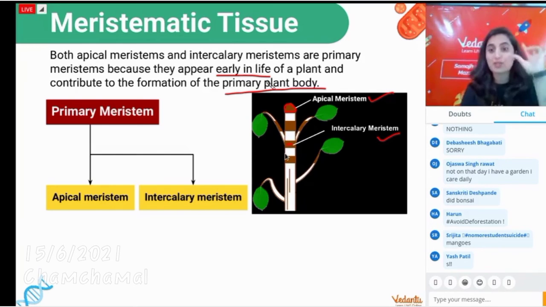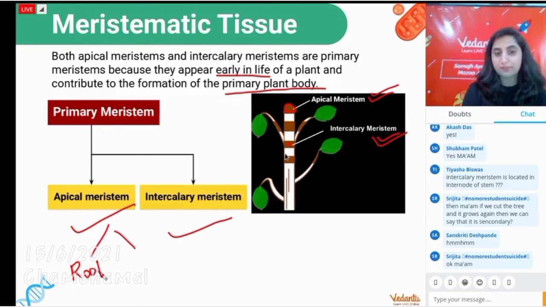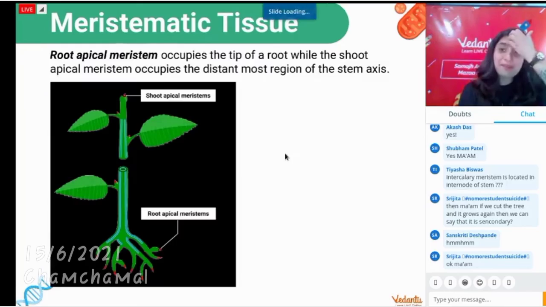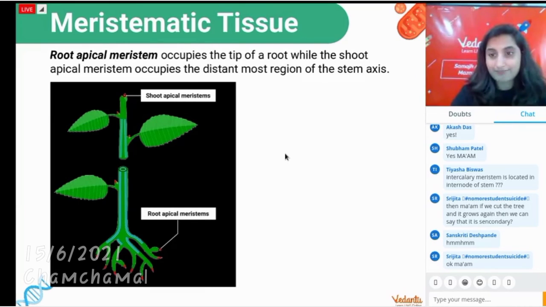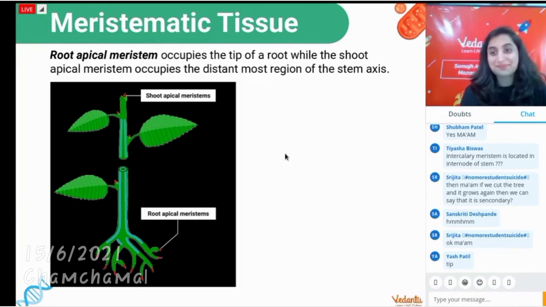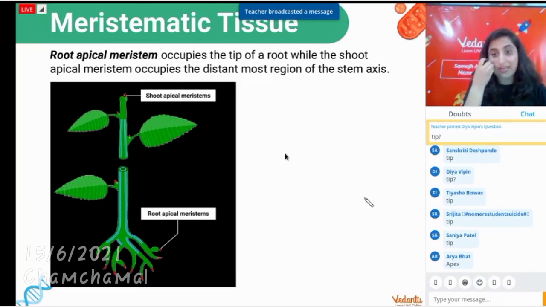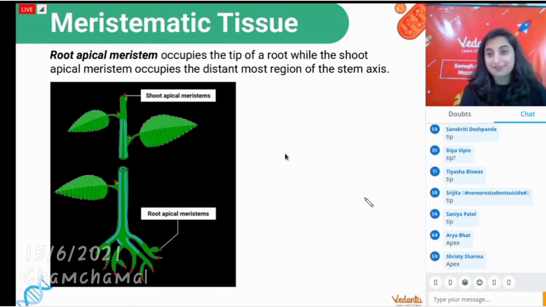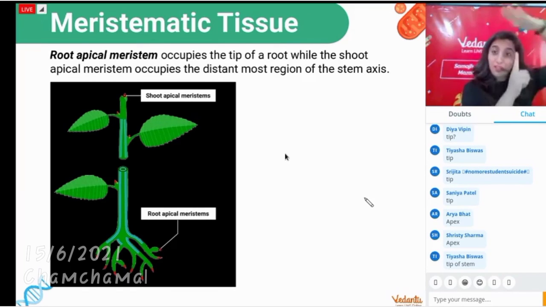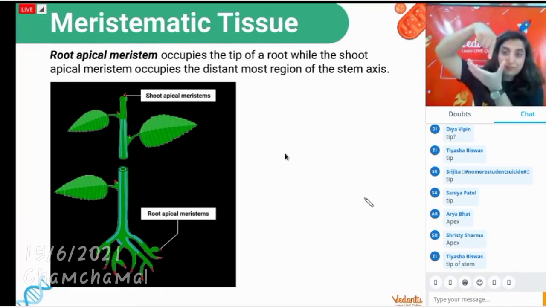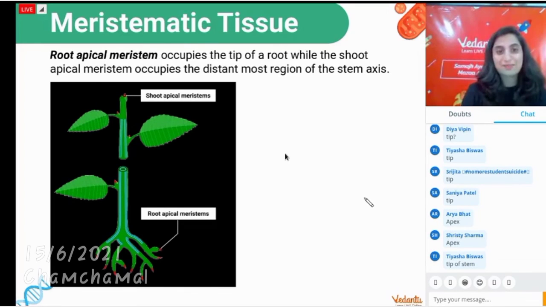So I'm taking a seed. I have taken the jamun apical meristem, root and shoot apical meristem. Let us talk about the types of apical meristem. What is the meaning of the word apical? Tip. Absolutely correct. Apex, tip. So there can be two tips, no? The shoot tip and the root tip. This is a shoot apical meristem, and this is a root apical meristem.